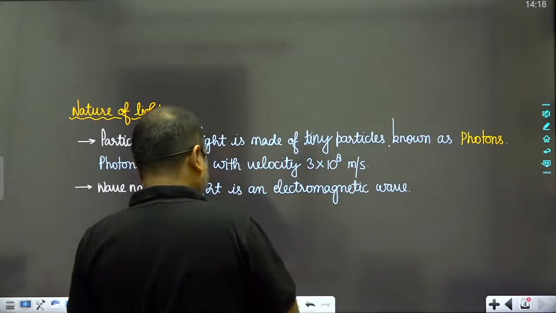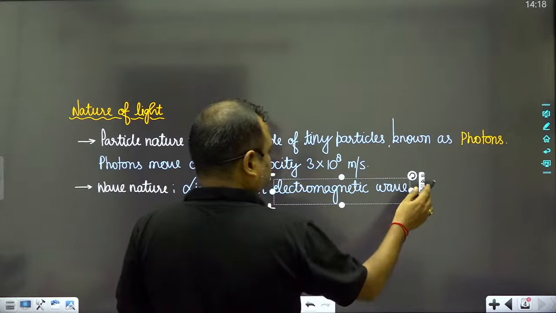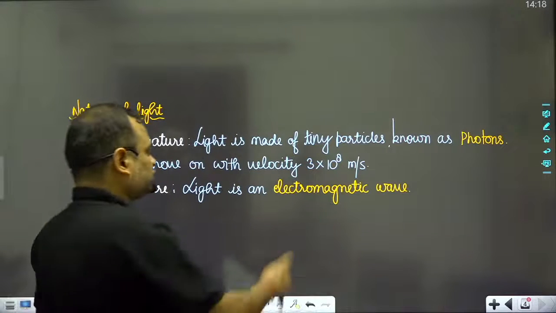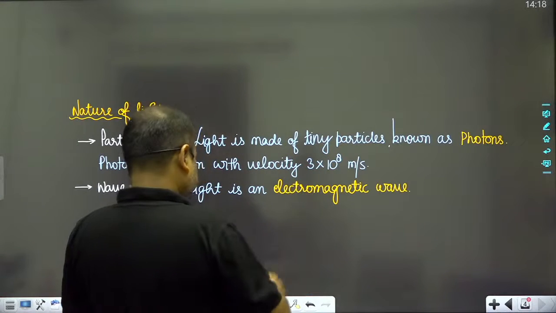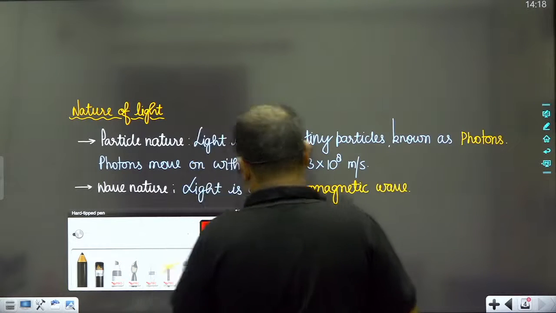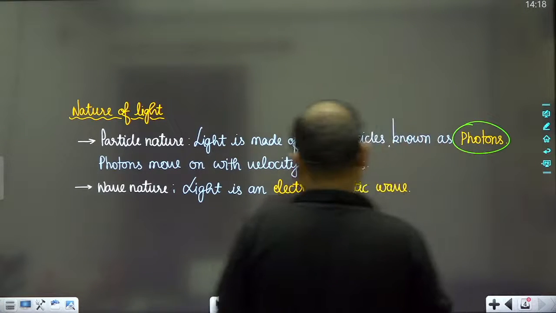Sometimes it is asked that please name the particle of which the light is made: photon.